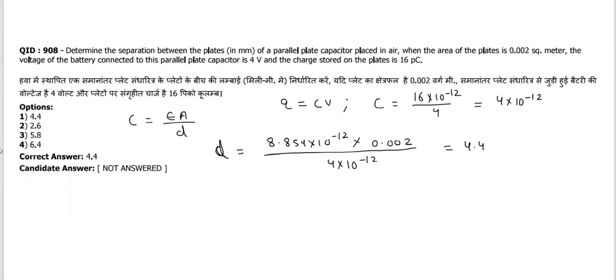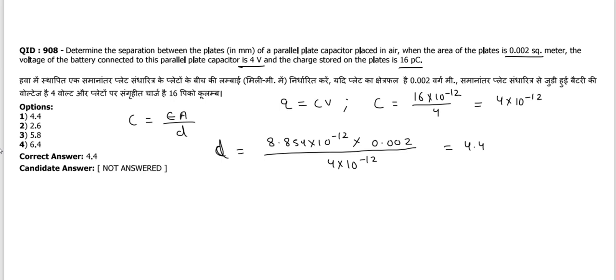Now this question: determine the separation between the plates of a parallel plate capacitor placed in air, when the area of plates is 0.002 square meter, the voltage of the battery connected to this parallel plate capacitor is 4 volt and the charge stored on the plates is 16 picocoulomb.